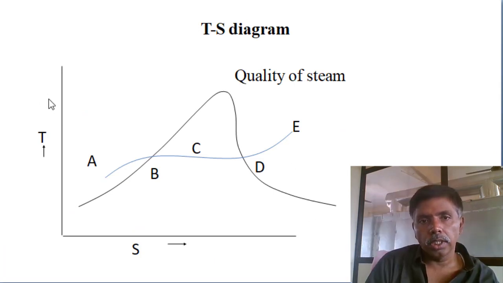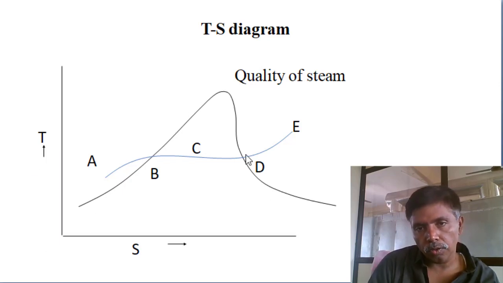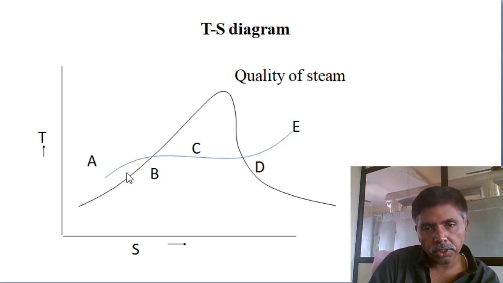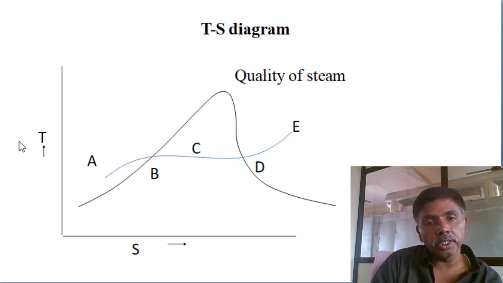This is the T-S diagram, temperature and entropy. This curve is called the saturation curve of the water, the pure substance. On the saturation curve, this side is liquid. On the curve, this is called saturated liquid, and on this side, on the saturation curve, is saturated vapor. This side is superheated vapor. So this side is liquid, this side is vapor.